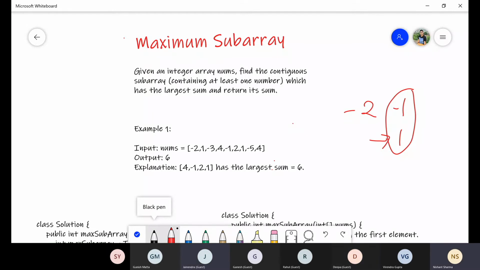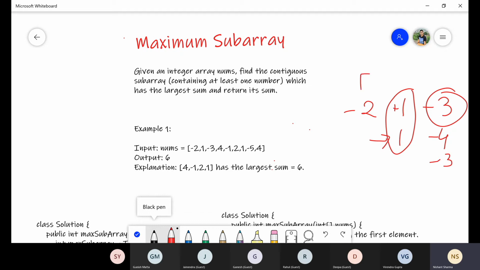Yes. Now suppose we consider the -3 next element. Now this could be a continuous subarray. So we will see -3 + 1 and then -2. What will be the sum? -4, right? This is one. Another could be -3 itself. So what is the maximum possible sum for this? -4, -3, or the previous one.